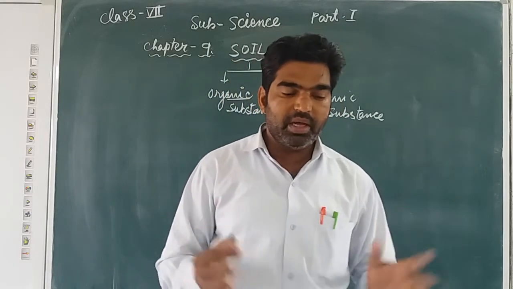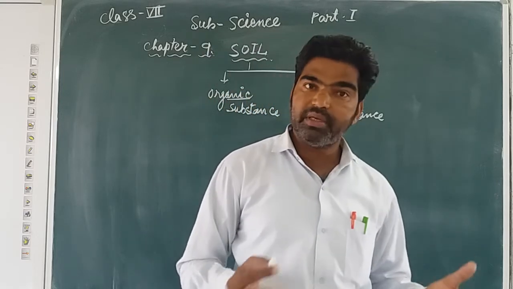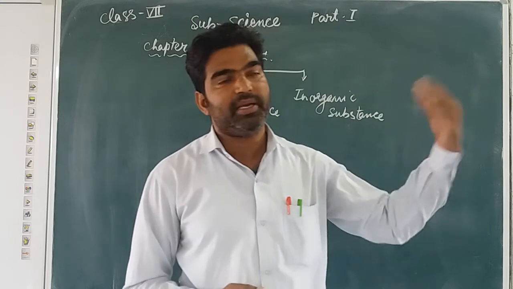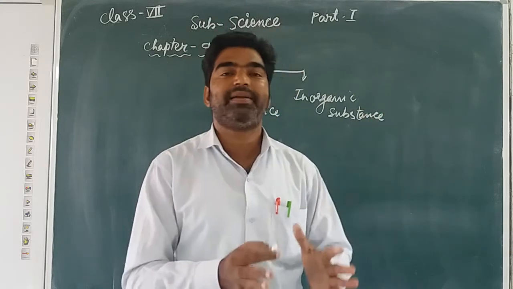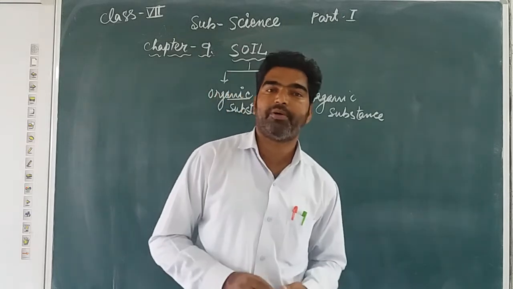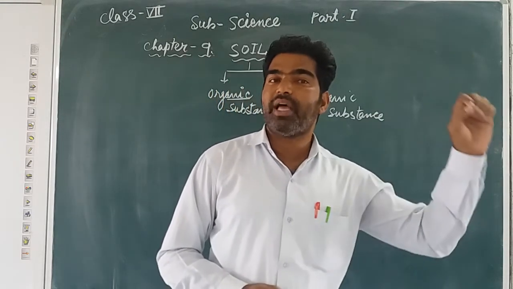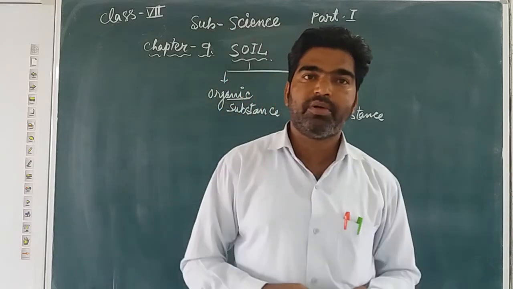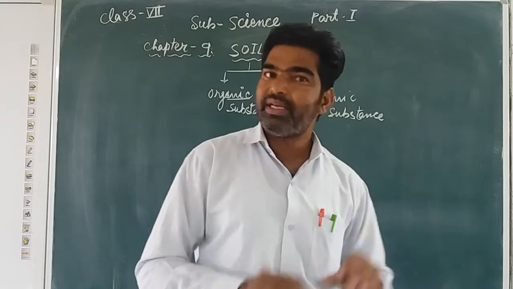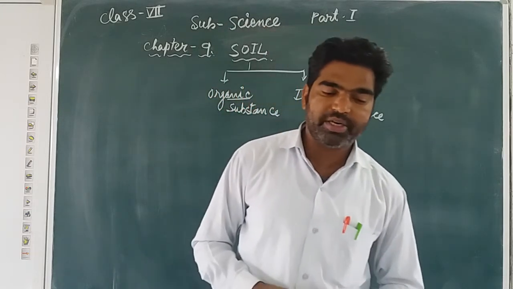The food for animals comes directly or indirectly from the plants. As we saw in a previous chapter, plants are a fundamental part of life, because directly or indirectly all animals depend on plants, and plants grow in what? In soil. So soil is very important for all living organisms.